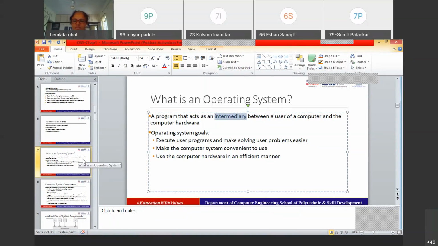Now, whenever we start your system, whenever we power on your system, what is the first task that takes place? It is the booting process, right? Whenever I power on my system, the first task that takes place is booting. So booting is the process through which your operating system will be loaded and your system would be powered on, right? So this booting is a major function that is part of the functions of the operating system. So indirectly, the operating system is making your computer system ready to use, right?